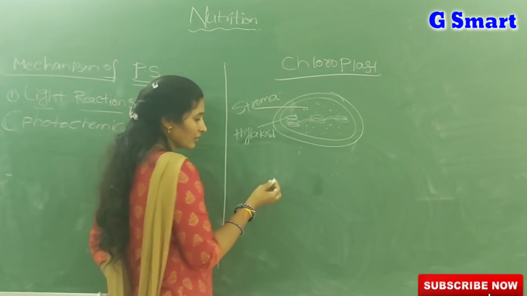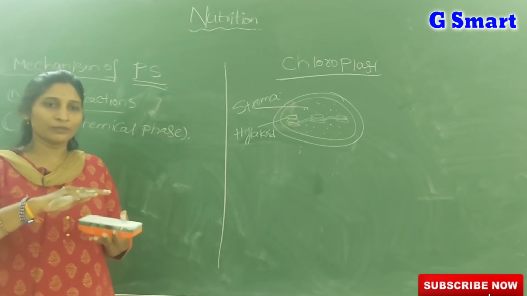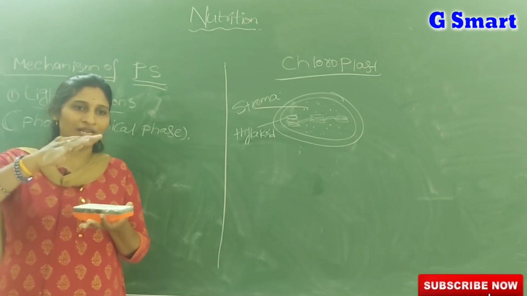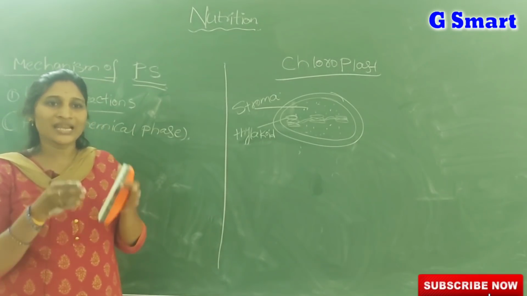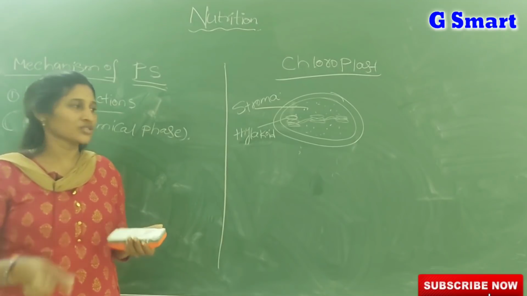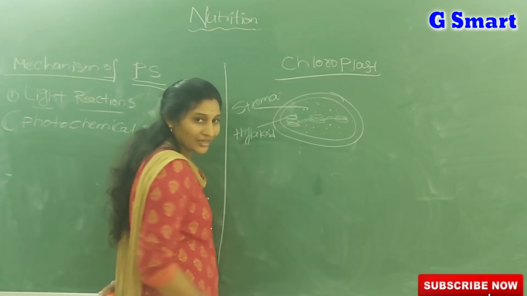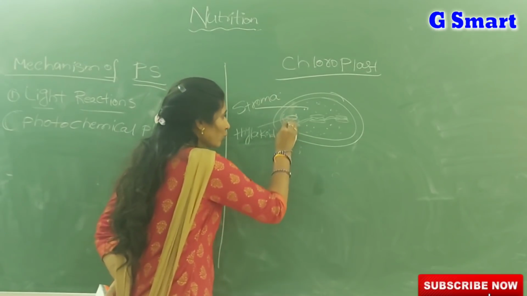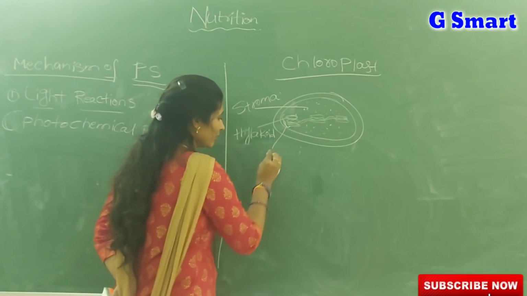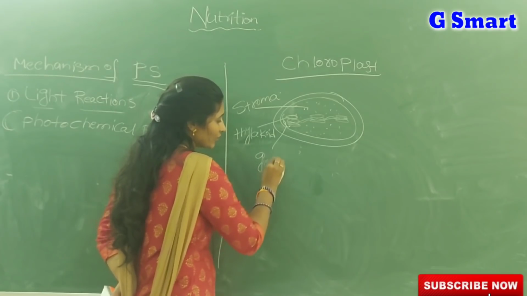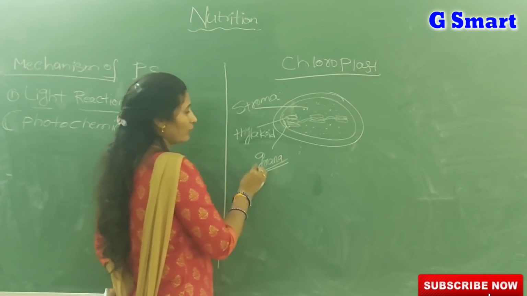If you take 1 rupee coins and place them one over another, you get a stack. In the same way, thylakoids are placed one over another in the chloroplast. The group of thylakoids we term grana. Very, very important.